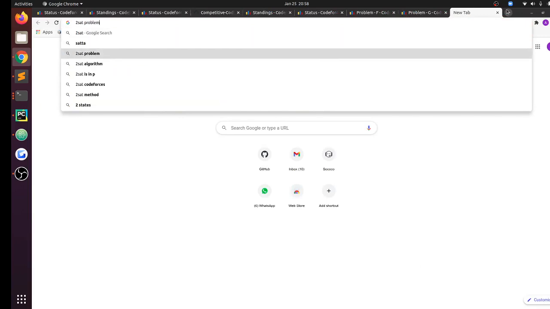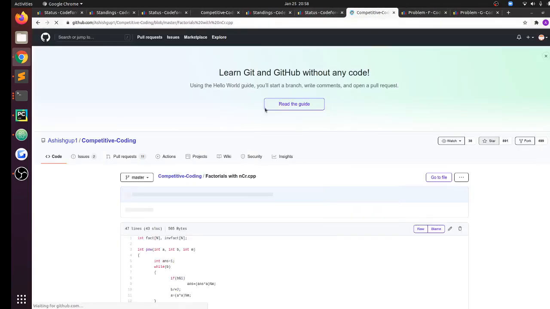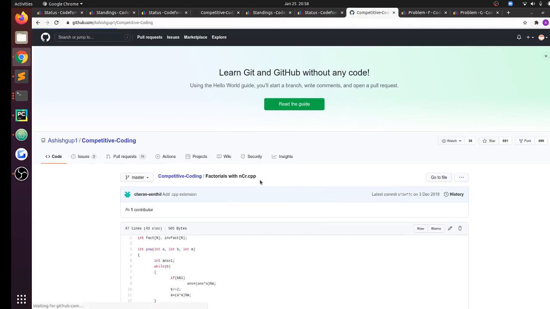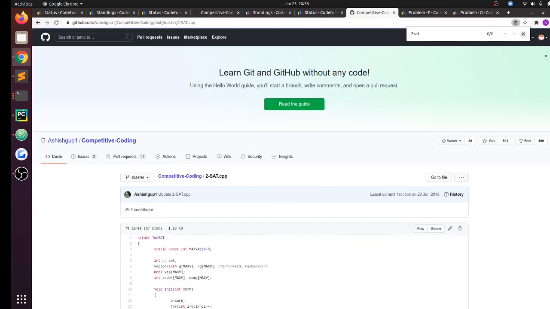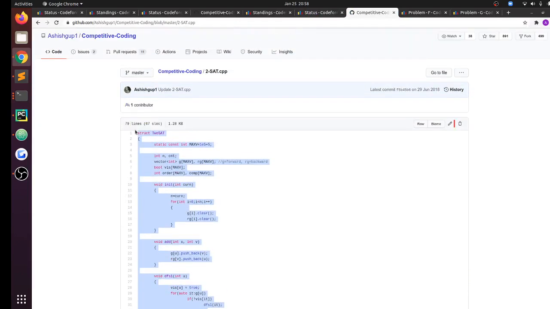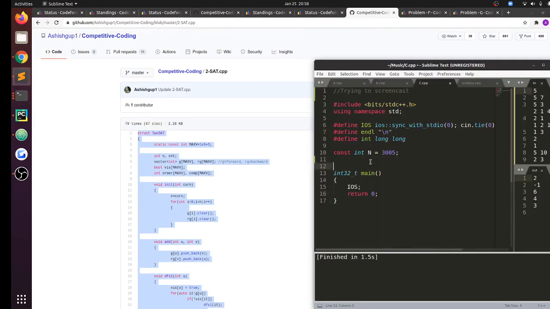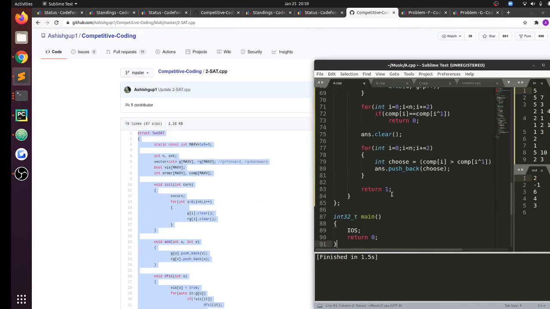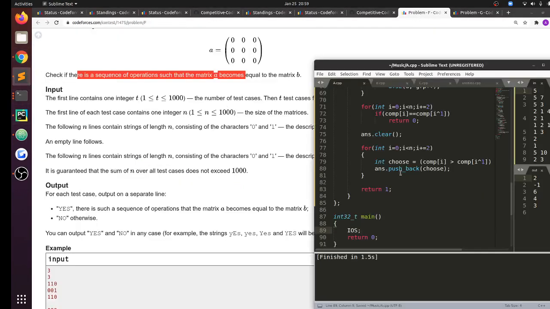So I'll just copy paste my template. So that is over here. Yeah, so I have some input.